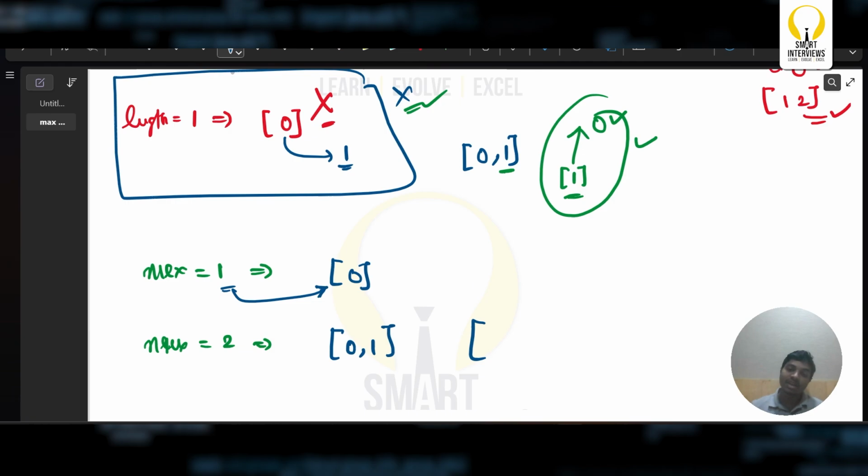In other terms, let us say if it is simplified, then max is going to be 0, not 2. Max is going to be 0 in this particular case. So you're not going to consider something like this. This is going to be the major idea to solve this particular problem.